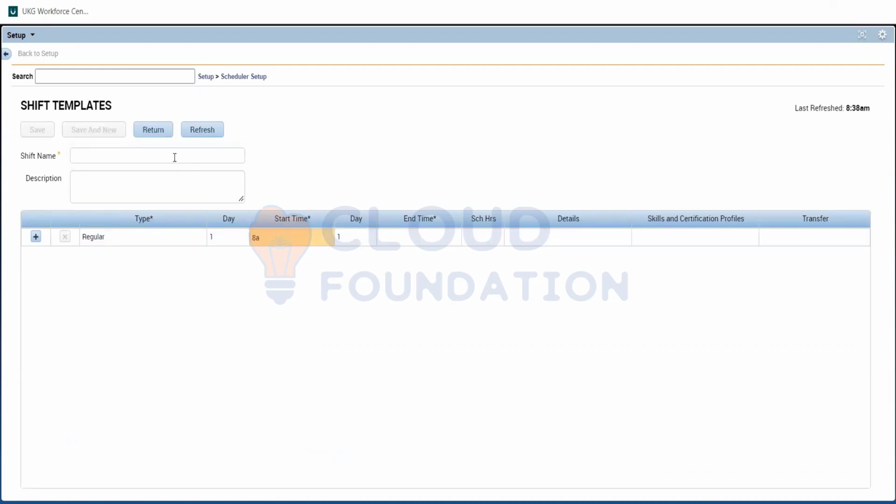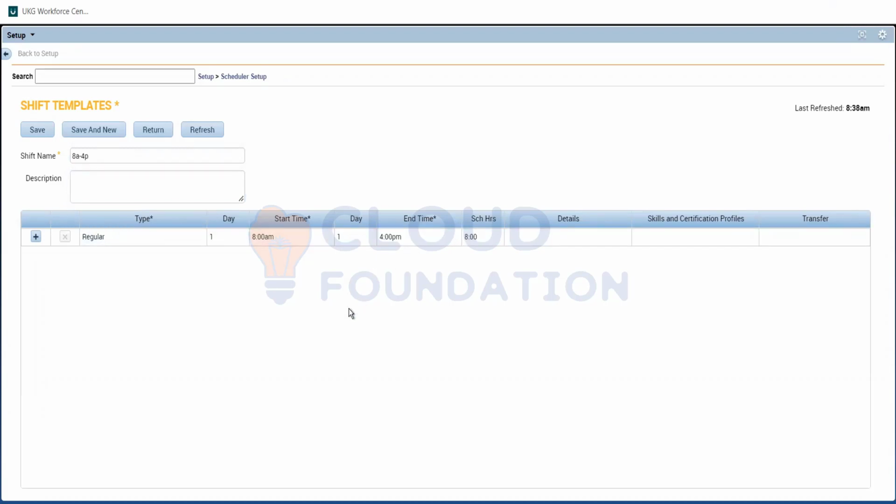First, we are going to create it for Monday through Wednesday, daily, 8 a.m. to 4 p.m. So I'm starting it on 8 a.m. and ending it on 4 p.m. Just I need to save it out.